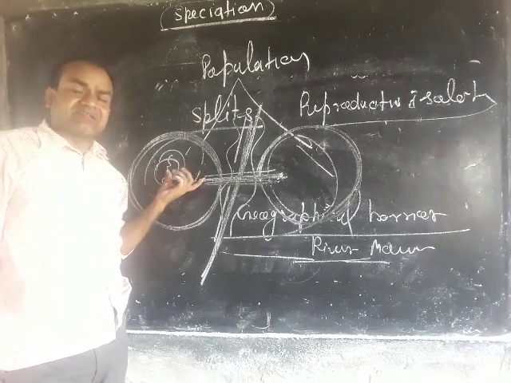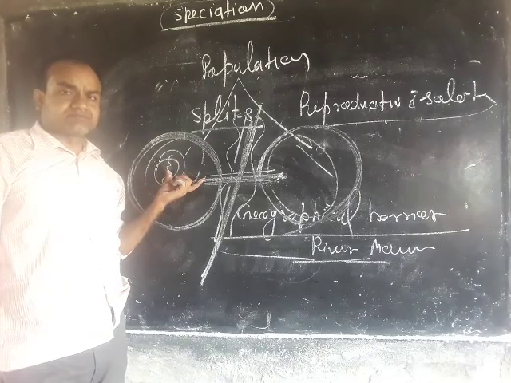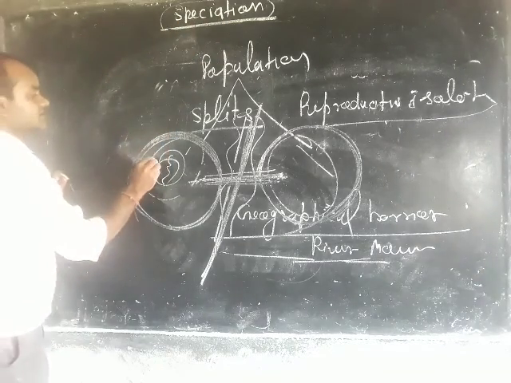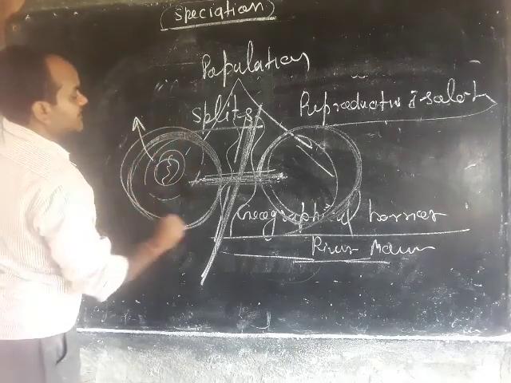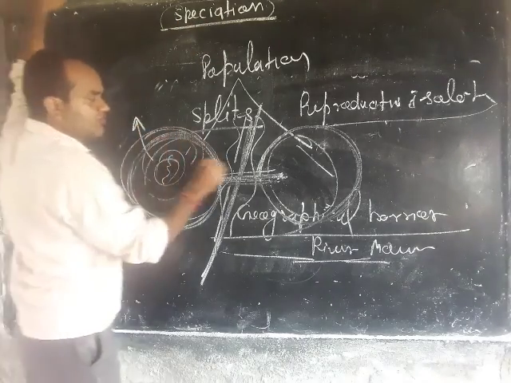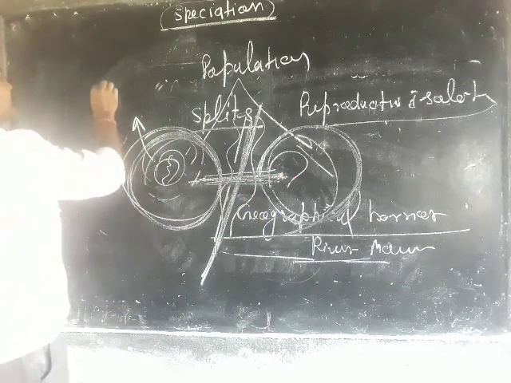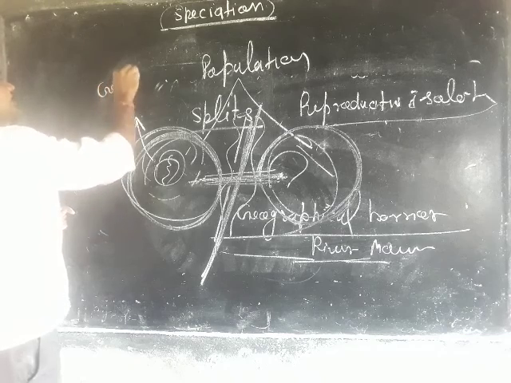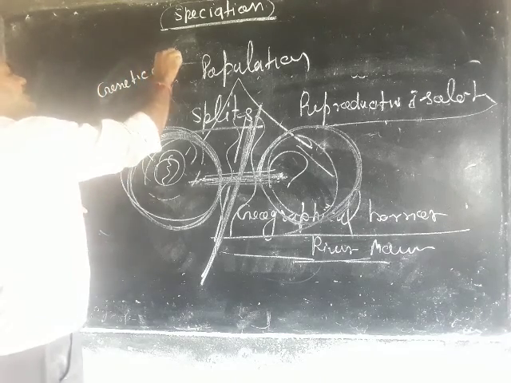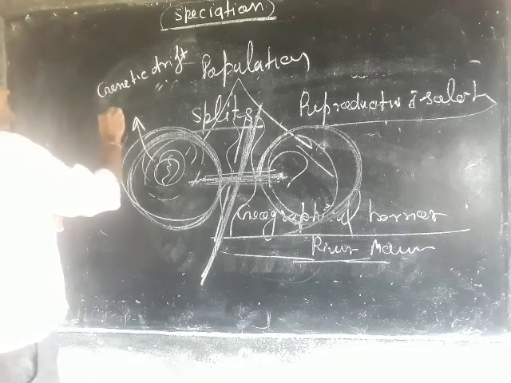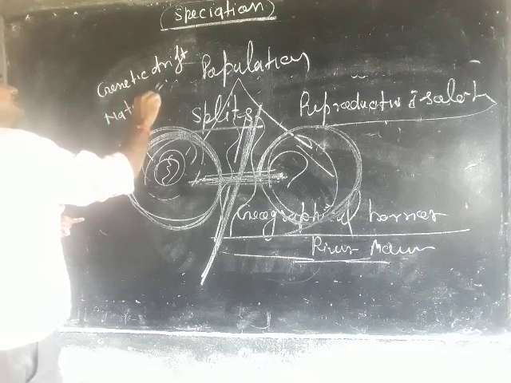After millions of years, two processes occur in the two populations. The first is genetic drift, and the second is natural selection.